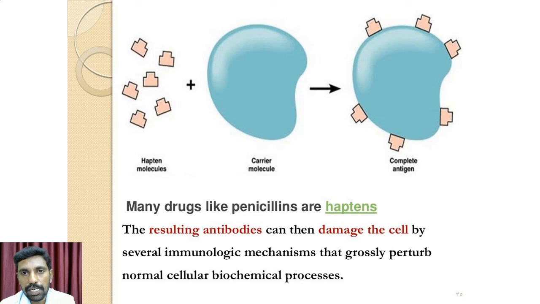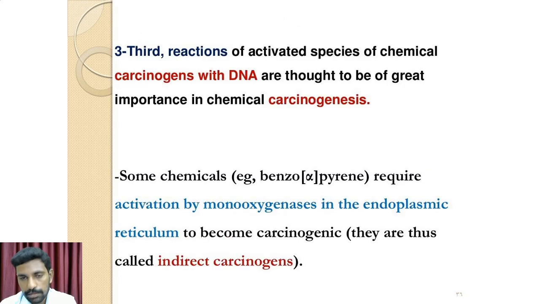And the third reaction is the reaction of activated species of chemical carcinogens with the DNA molecule, which is considered to be of great significance in chemical carcinogenesis.